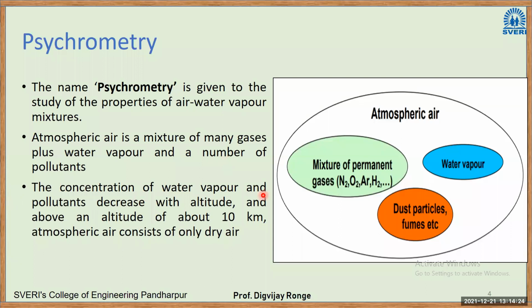The concentration of water vapor and pollutants decreases with altitude. Obviously, because of their density, the dust particles or heavy particles will settle down, and those that are lighter in weight, with very low density, will move up. Above an altitude of 10 kilometers, that is above the troposphere, atmospheric air contains only dry air. Dry air means it contains oxygen, nitrogen, etc.